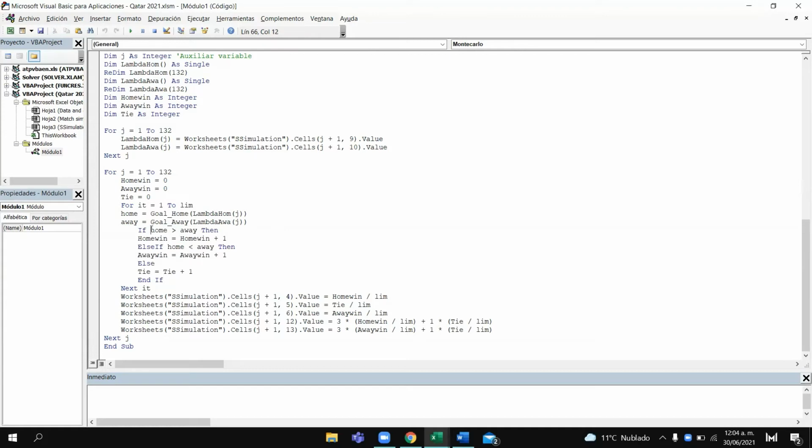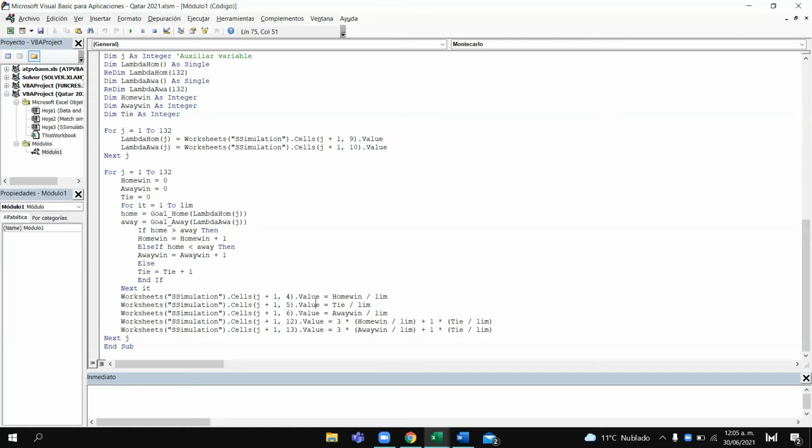If this happens, we add a win to the counter of the local wins. If this happens, we add a win to the counter of the number of times the visitor wins. And if none of this happens, we add a 1 to the tie counter.